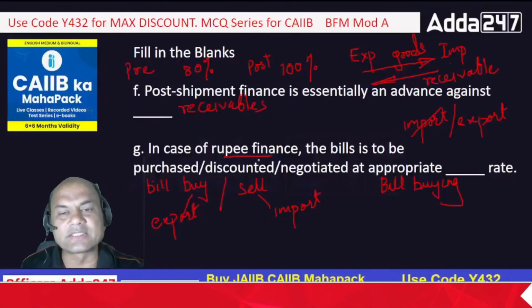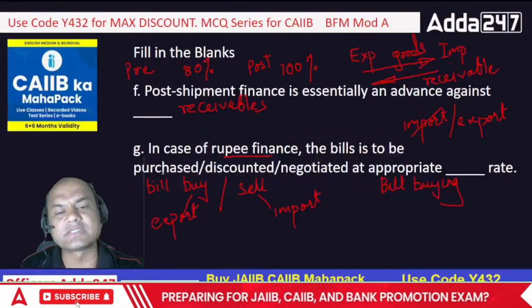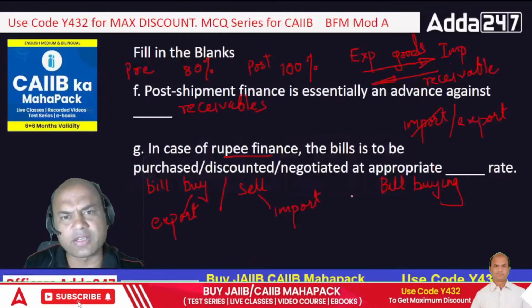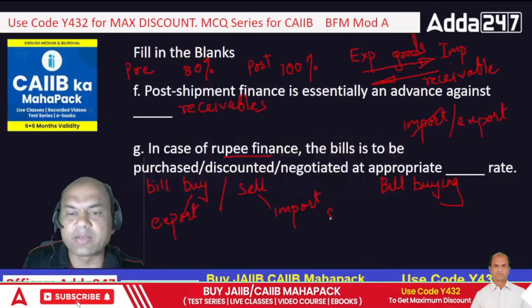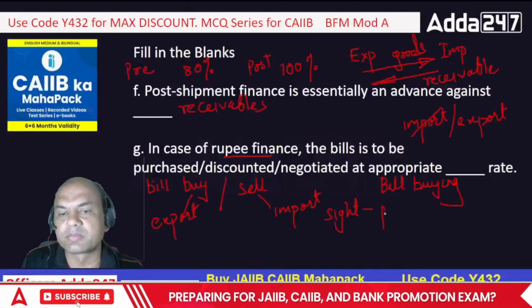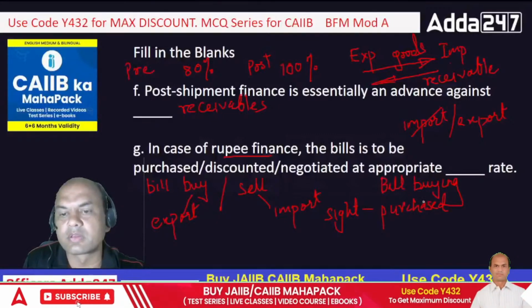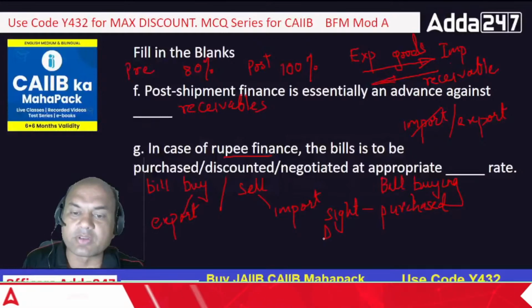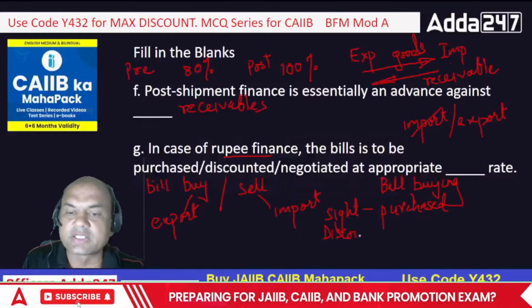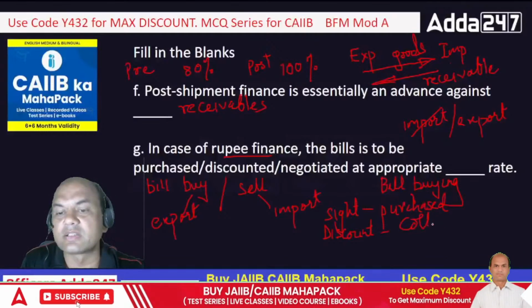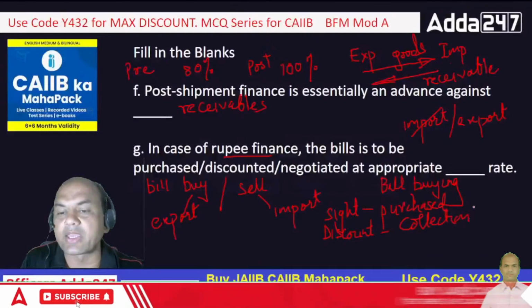What is this purchased, discounted or negotiated? Where is this done? See here, sight bills are always purchased. Discounted is always for collection bills. Collection means the risk is not covered by any bank over there.